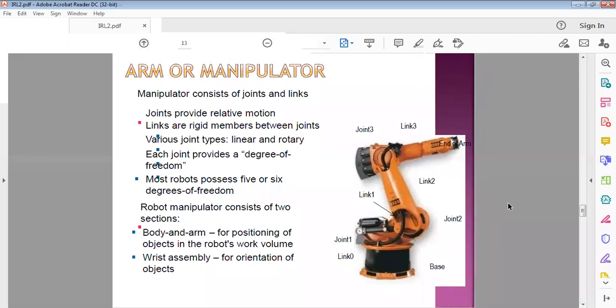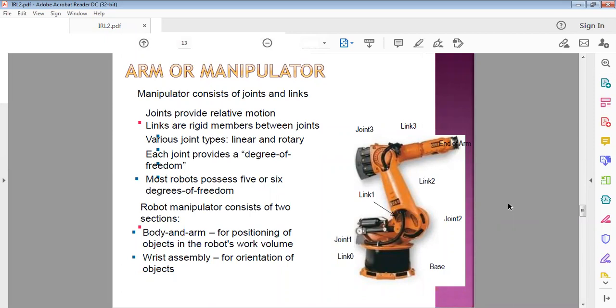Most robots, if you consider the entire industrial robot, possess at least 5 or 6 degrees of freedom. I'm talking about industrial robots, which possess 5 or 6 degrees of freedom.